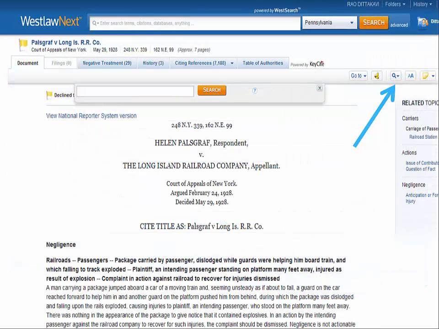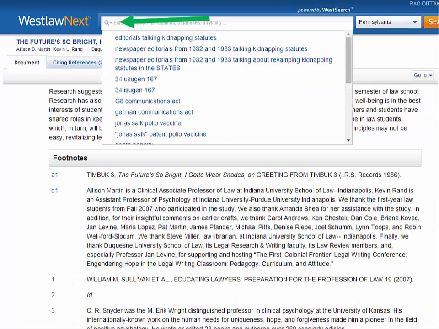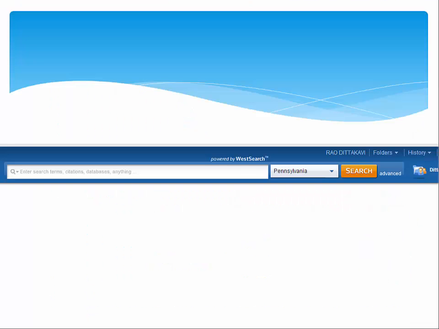Click on the search icon to search within the document. Click on the search icon within the search box to see past searches within the current session. Click on the History tab to see a complete description of your research history.